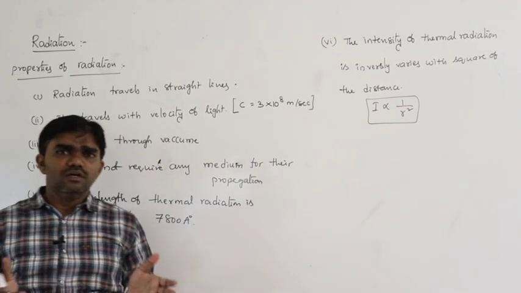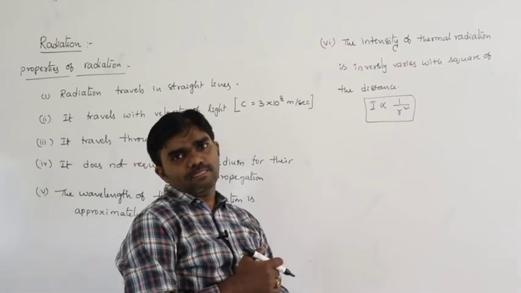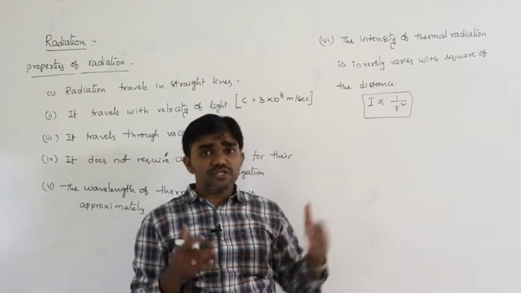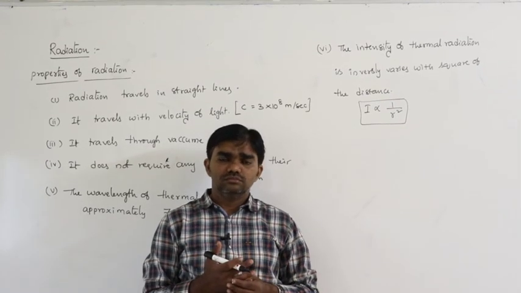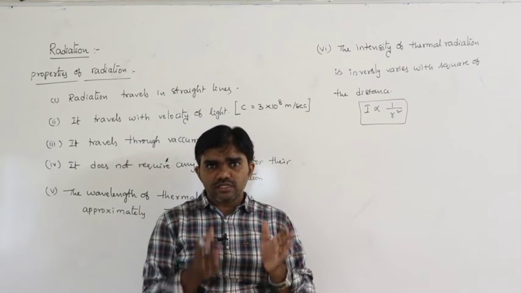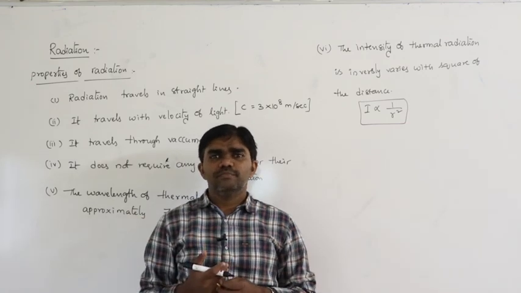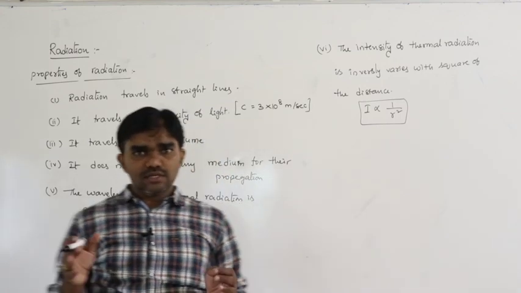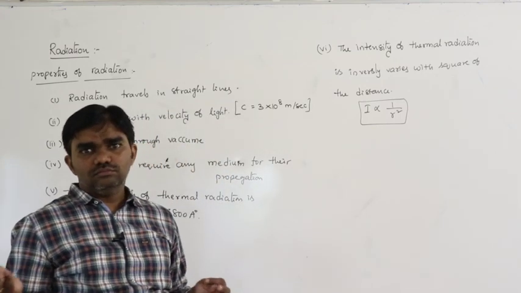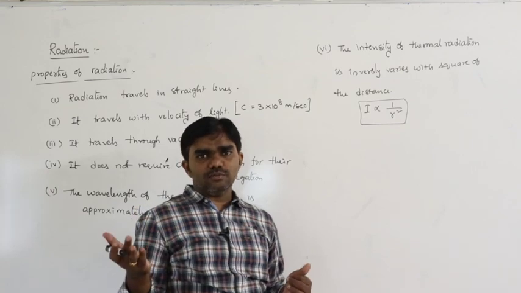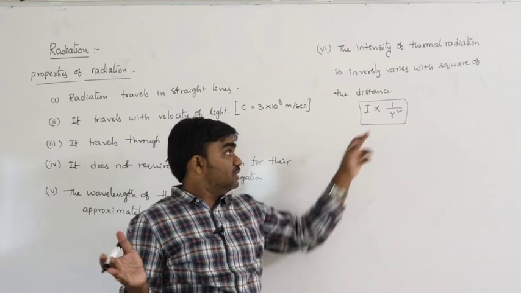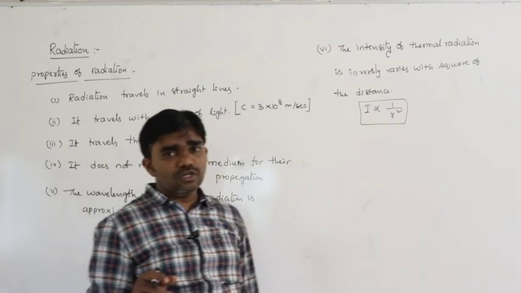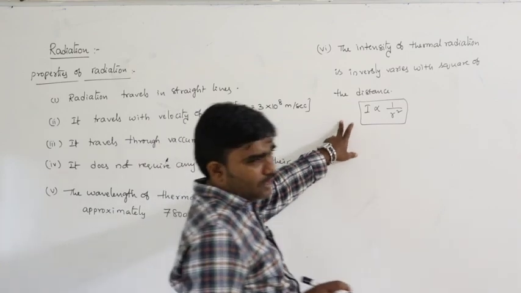Let us discuss the heat energy coming from the sun. Very near to the sun, the intensity of the heat radiation is more. As the distance increases, while we move away from the sun, the intensity gradually decreases. That means some planets become very cool, so living things do not exist on those planets, because as the distance increases, the intensity of heat radiation decreases. I is proportional to 1 by r square. This is called the inverse square law.